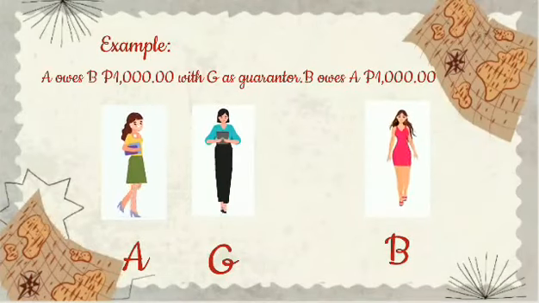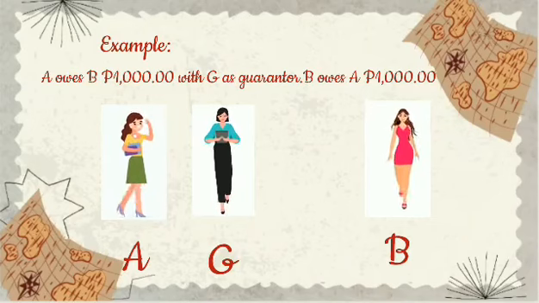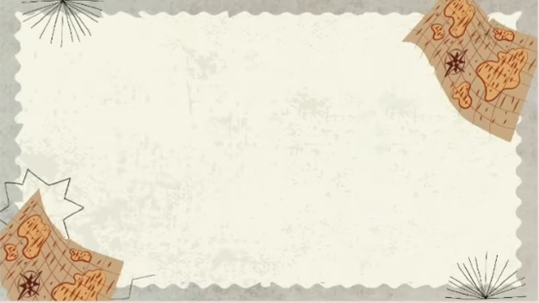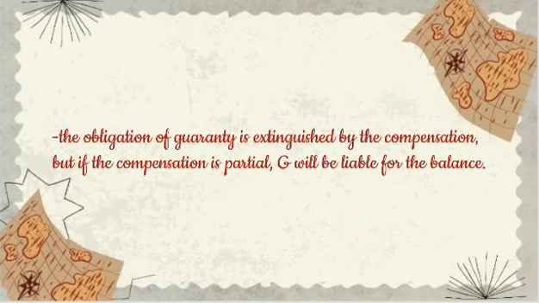Example: A owes B 1,000 pesos with G as guarantor. B owes A 1,000 pesos. The obligation of guarantee is extinguished by the compensation, but if the compensation is partial, G will be liable for the balance.